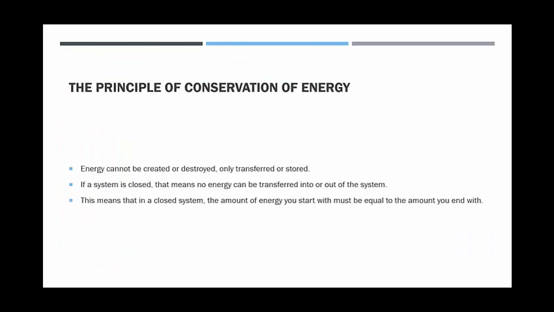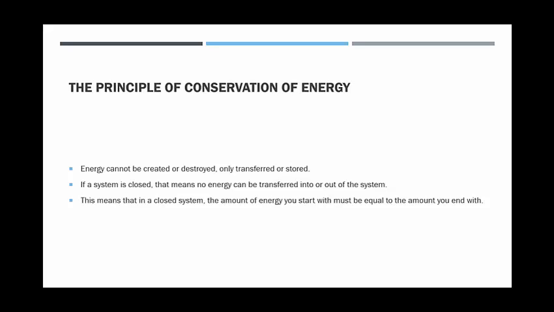We're going to start this session by looking at the principle of conservation of energy, and that's the most important rule in physics. It tells us that energy cannot be created or destroyed. It can only be transferred from one type to another or stored within a single type. If a system is closed, then no energy can be transferred in or out of the system. And we remember from last time that a system is an object or a group of objects.